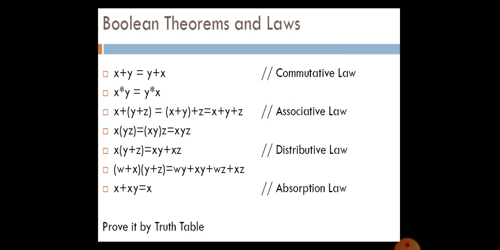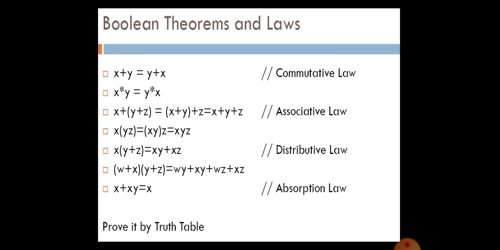Then what is the distributive law? X into (y plus z) equals xy plus xz. The x will be distributed to y and z. So you will get xy plus xz. That is called the distributive law.